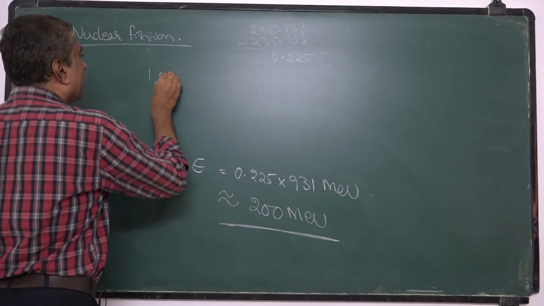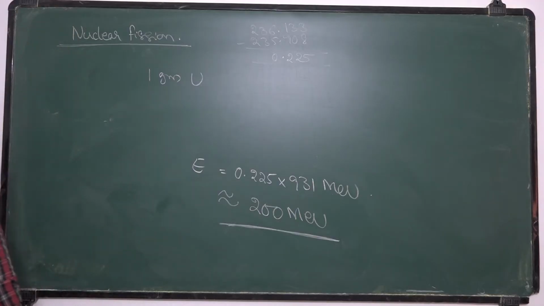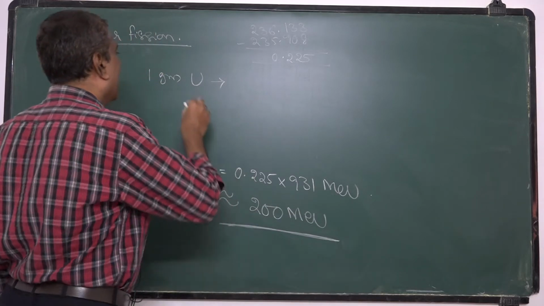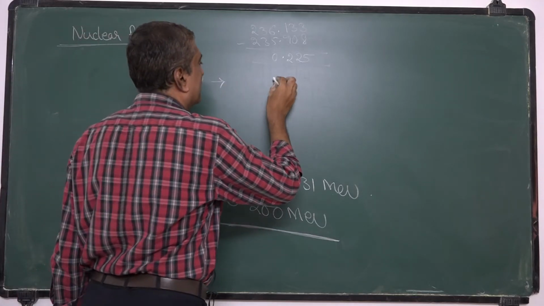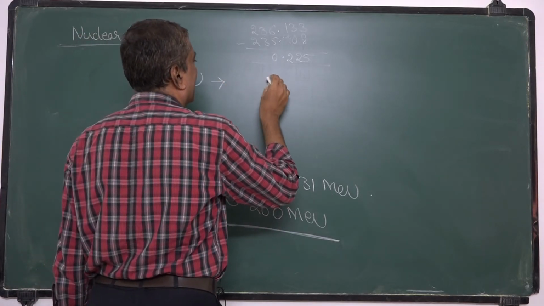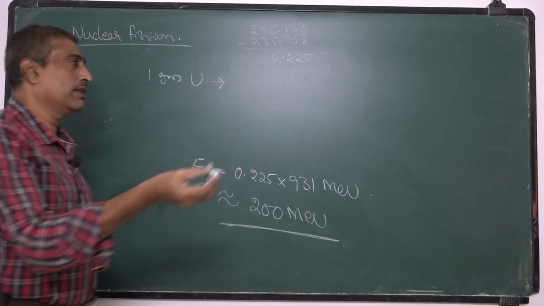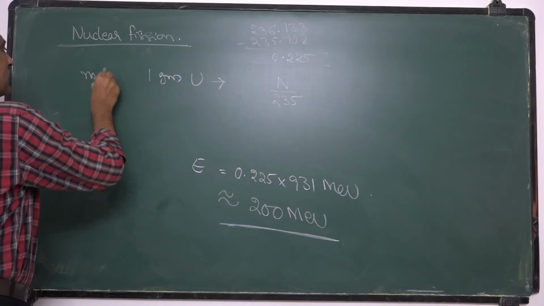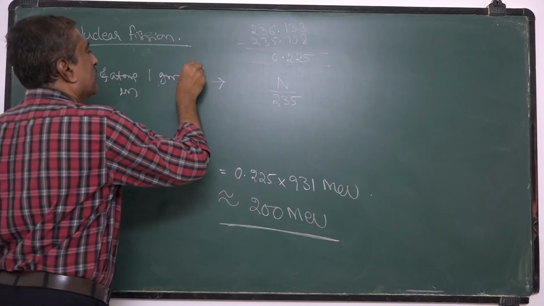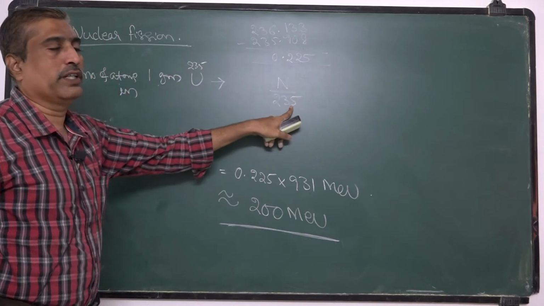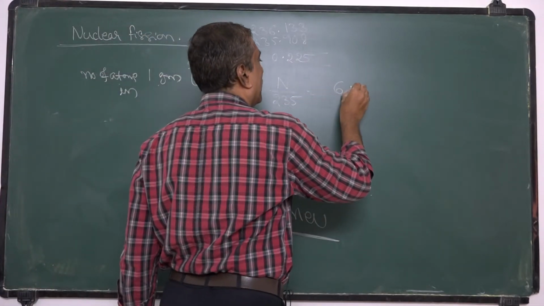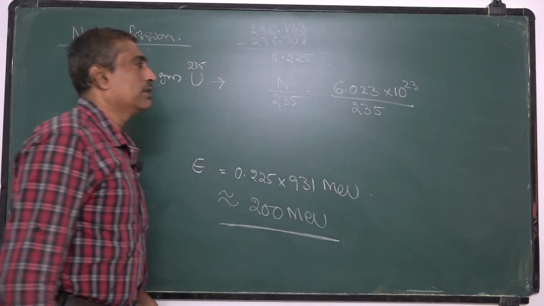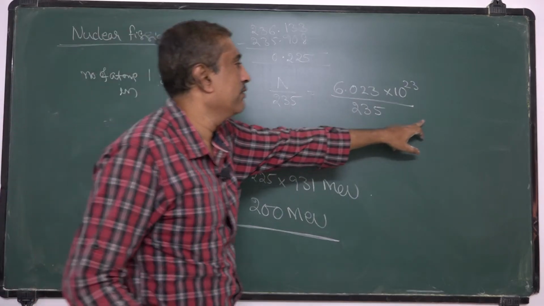Now we consider when 1 gram of uranium disintegrates, the amount of energy released. 1 gram of uranium 235 consists of how many atoms? That is the Avogadro number divided by 235 number of atoms, that is 6.023 into 10 to the power 23 divided by 235.